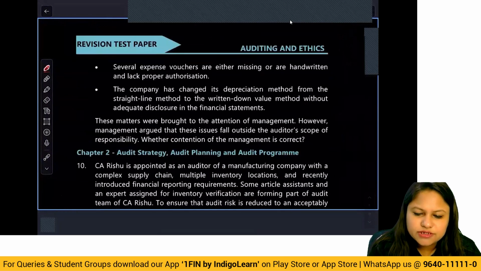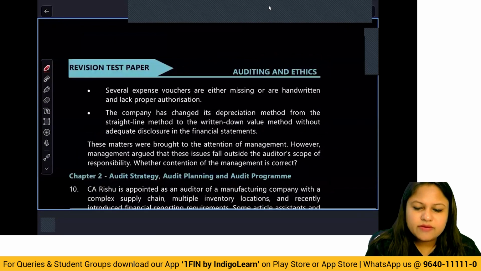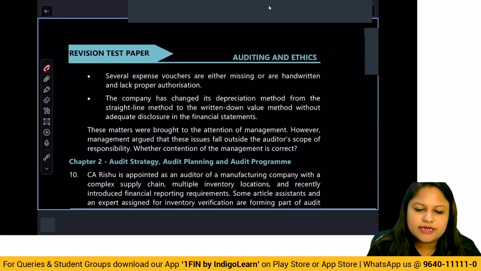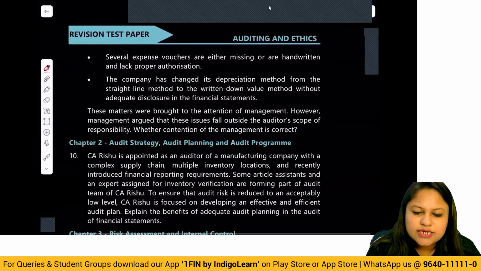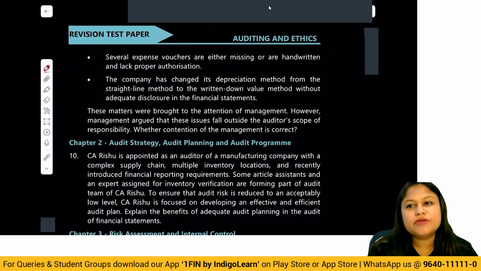Several expense vouchers are either missing or are handwritten and lack authorization. The company has changed its depreciation method from straight line method to WDV without adequate disclosure in the financial statements. These matters were brought to the attention of the management. However, management argued that these issues fall outside the auditor's scope of responsibility. Whether the contention of management is correct.